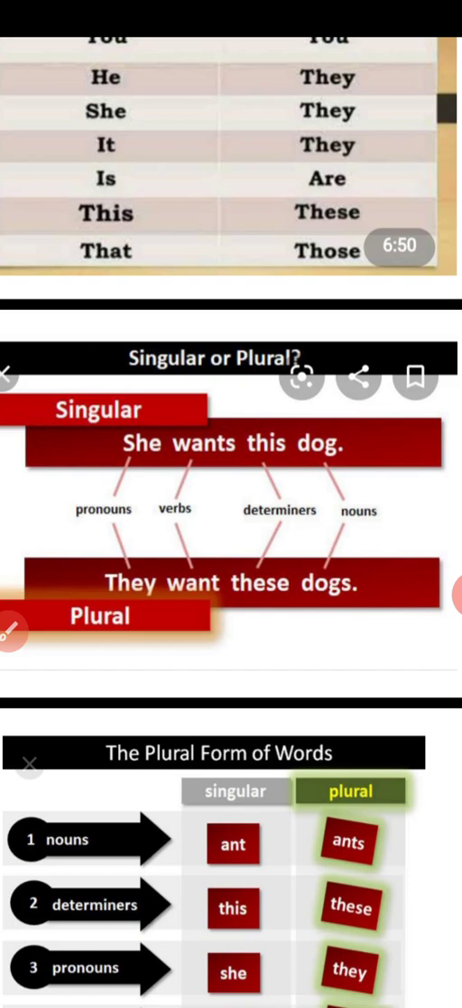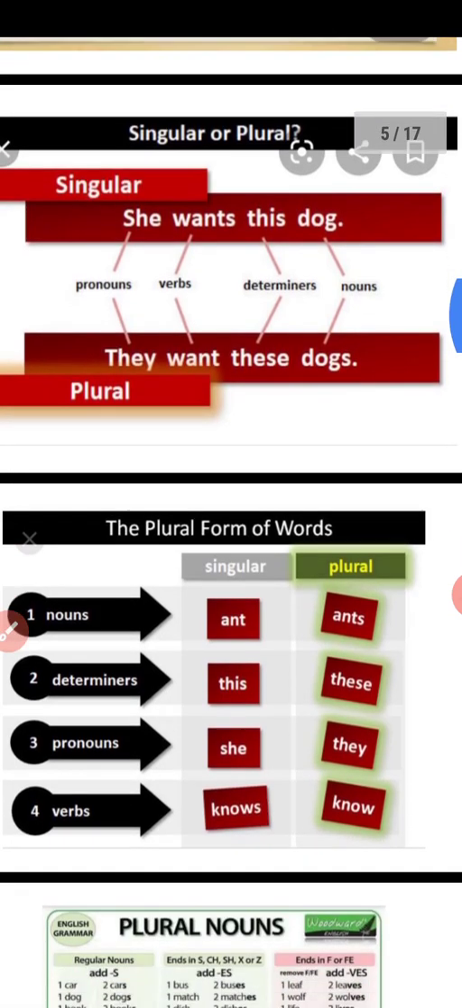She wants this dog. When you write this same sentence in plural form, you have to write, they want these dogs. Okay, this is singular, so these is plural. Then dog is singular, dogs is plural. Understand? So look at the next slide.